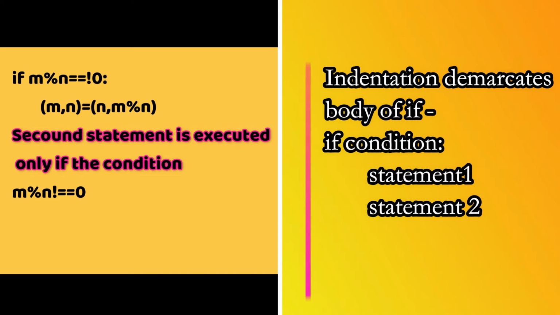Okay, and in Python we don't have braces for getting into the body of an if conditional statement. So what we do is simply use indentation in Python. As you can see on the screen, there is an if condition. In the condition I've given m percentage n is not equals to 0. The inside logic is a little bit far from the indentation of if, that is, there is a little space before m comma n equals to n comma m percentage n.